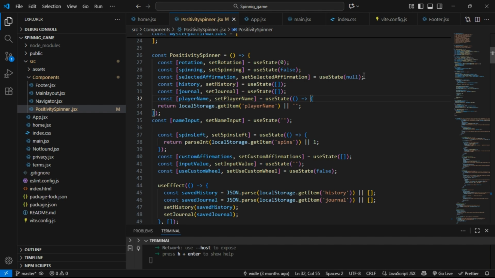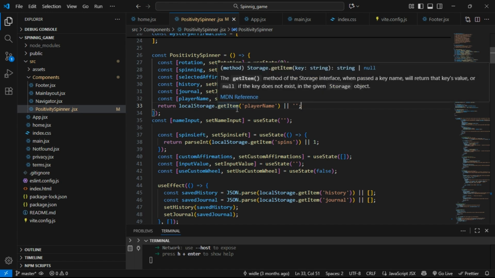History empty, journal empty, player name empty. The player name, sorry, we basically process it with local storage. This is what we did. For example, you want to check if there is a name that was saved in the local storage, and this is a pretty useful thing if you're building stuff with local storage.